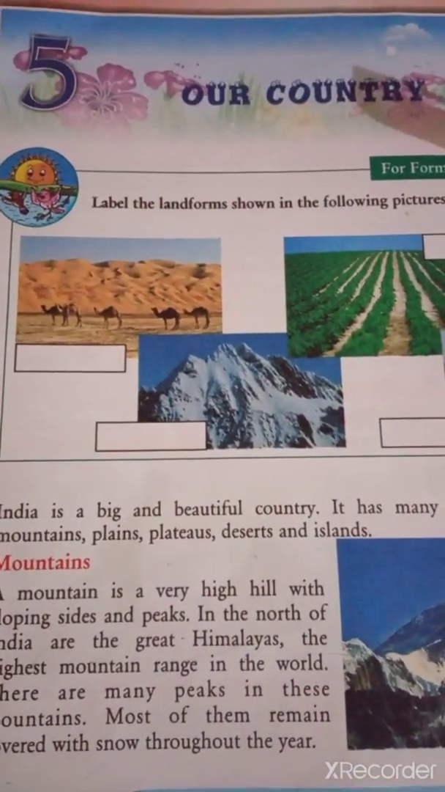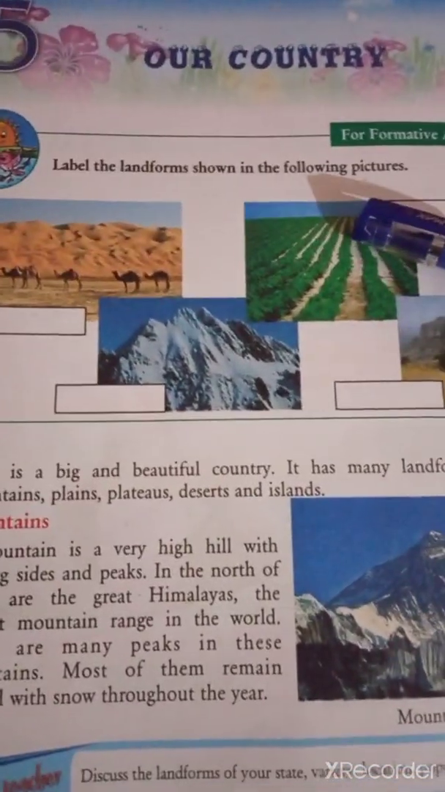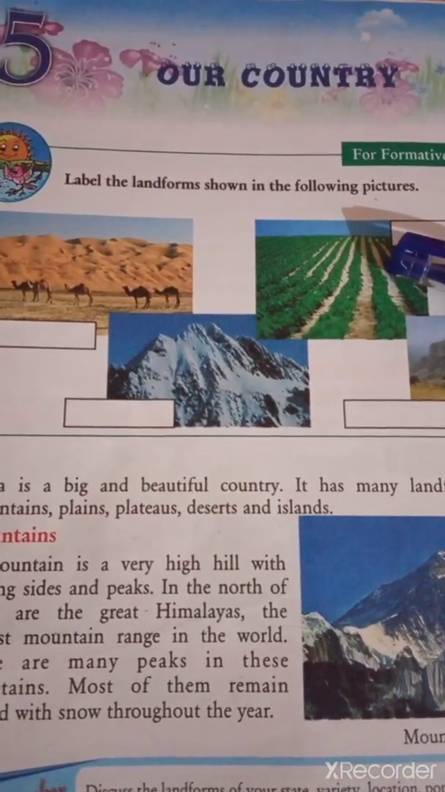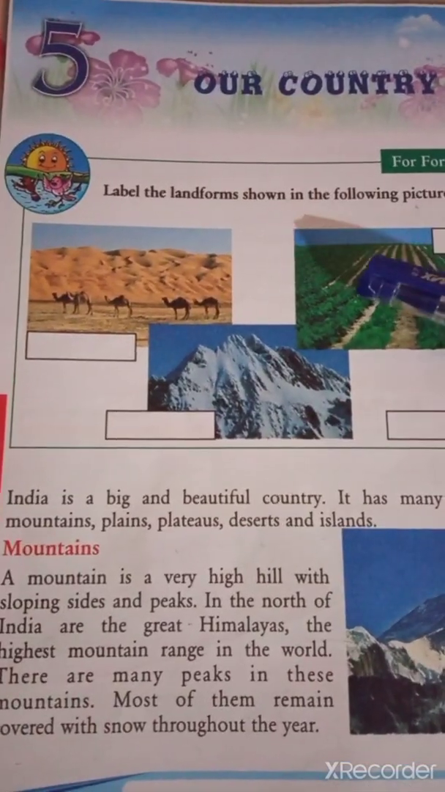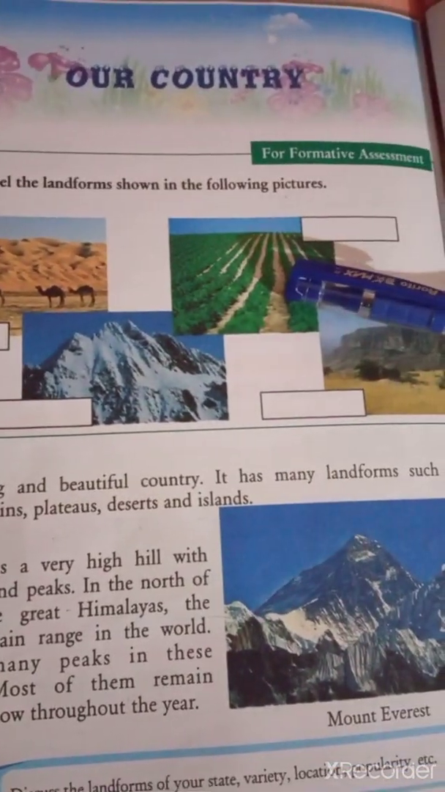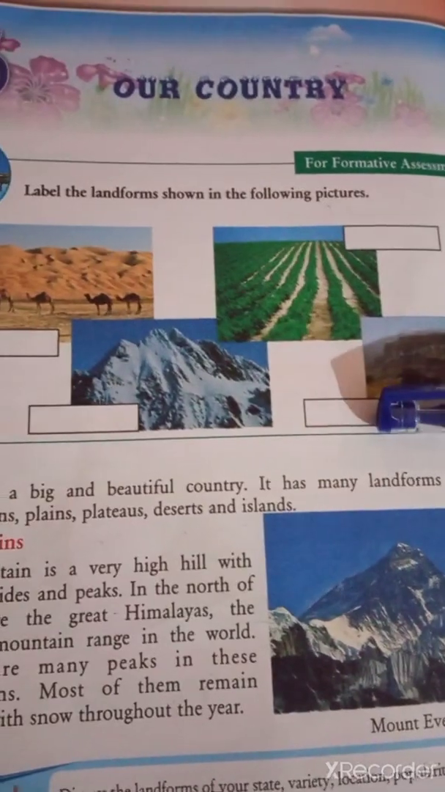Today's topic is Social Studies, chapter number 5, Our Country. Label the landforms shown in the following pictures. You must look at the images, and you have to label their landforms.